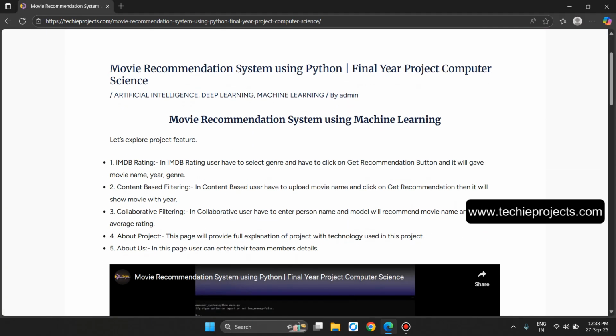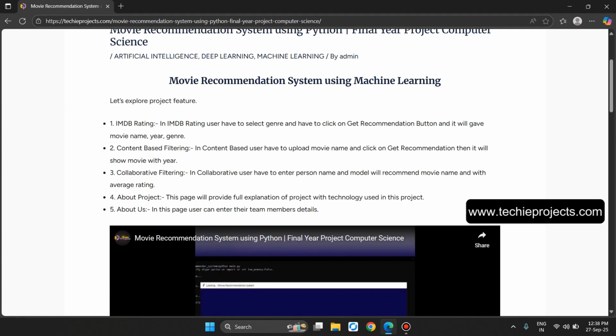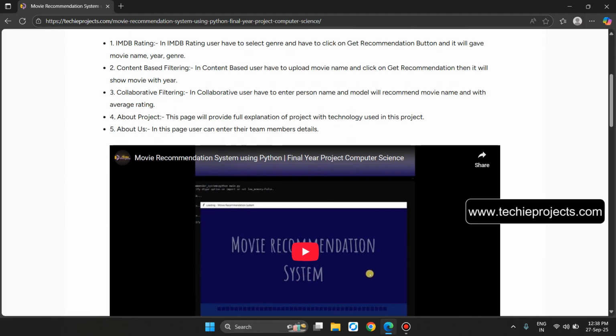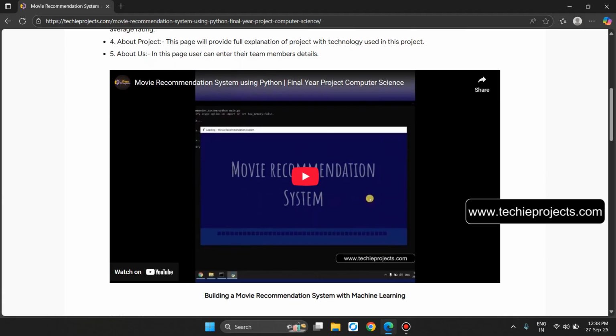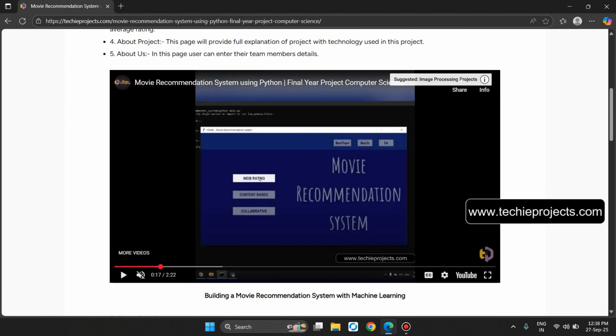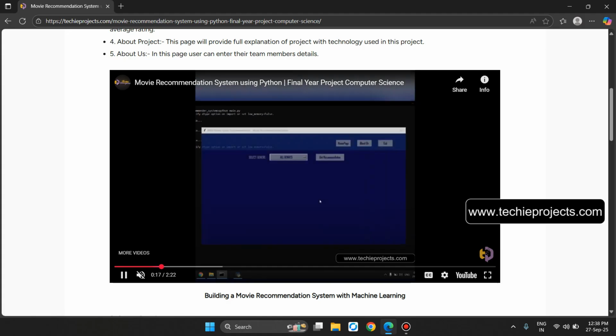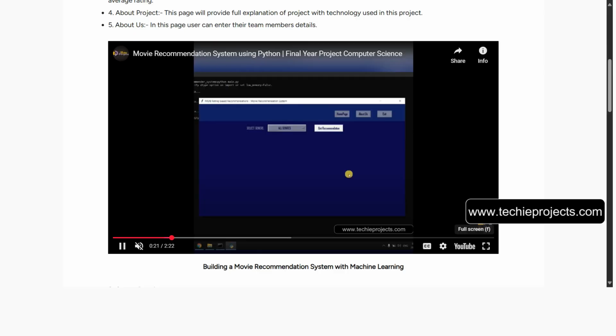Now let's explore the project features: IMDb rating, content-based filtering, collaborative filtering, about project, and about us. This will be the output video of the project. Let's click on the play button. The IMDb rating, content-based filtering, collaborative filtering, about project, and contact us.